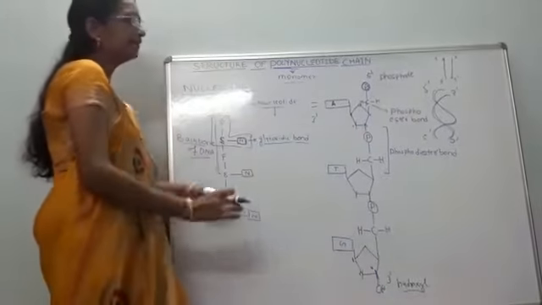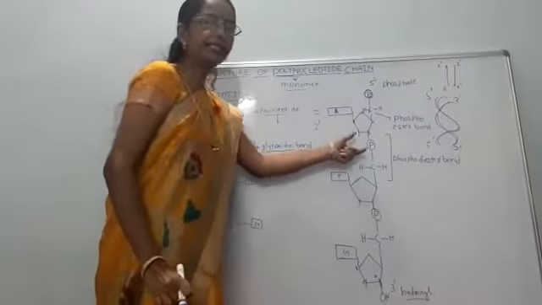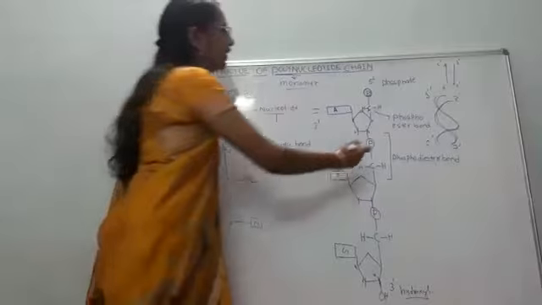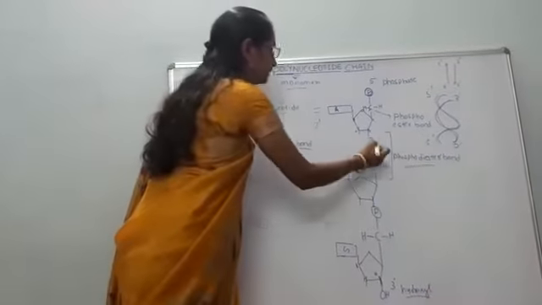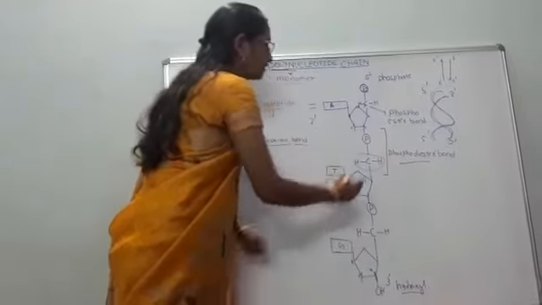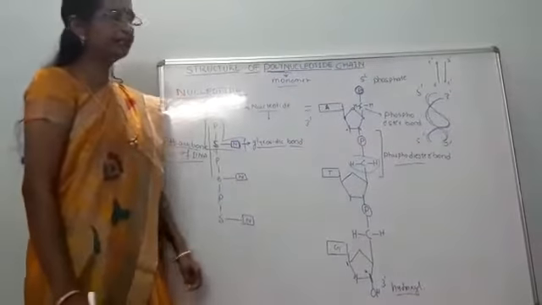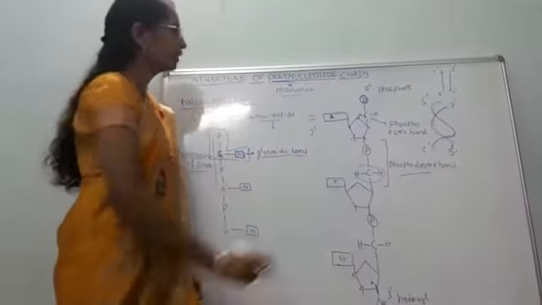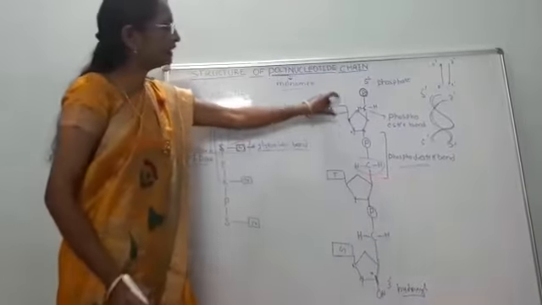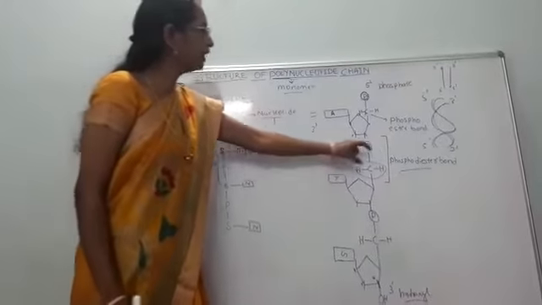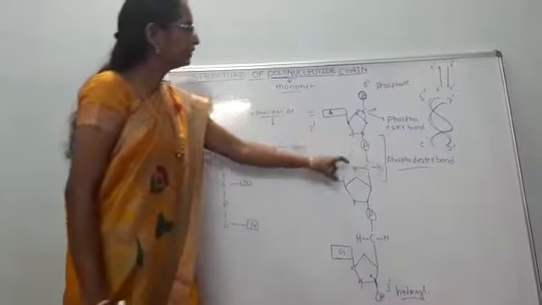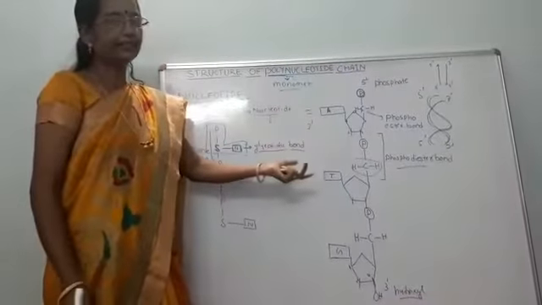Thus this is one nucleotide, this is another nucleotide. Subsequent nucleotides are held together by a bond known as phosphodiester bond. As there is an ester bond between the two nucleotides, it gives rise to a dinucleotide.